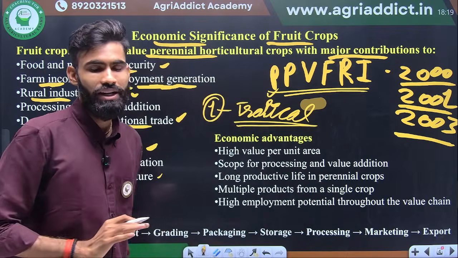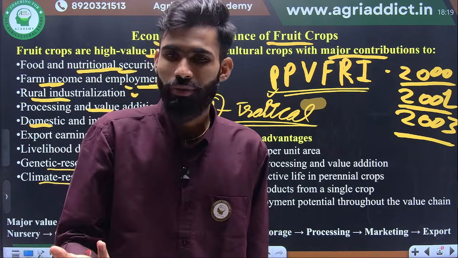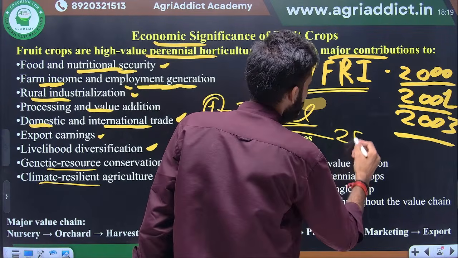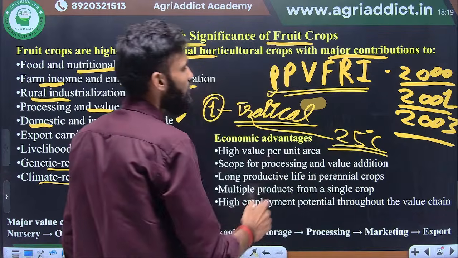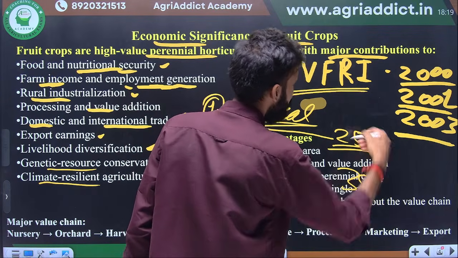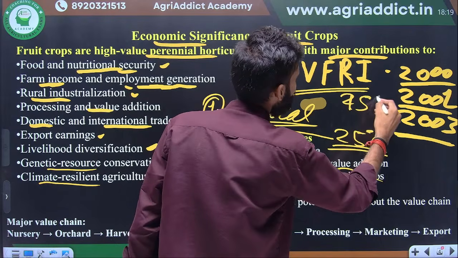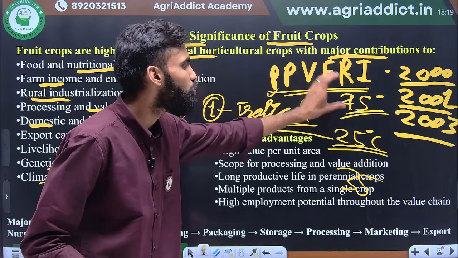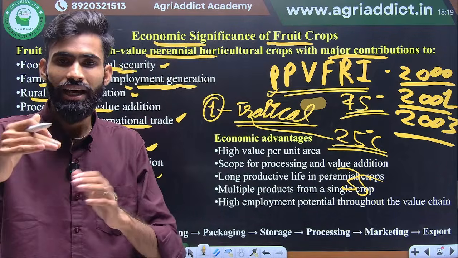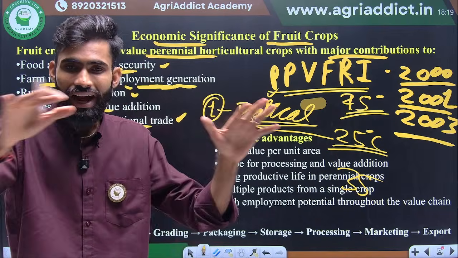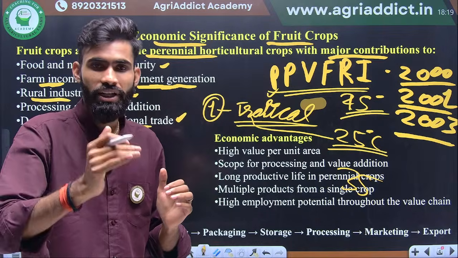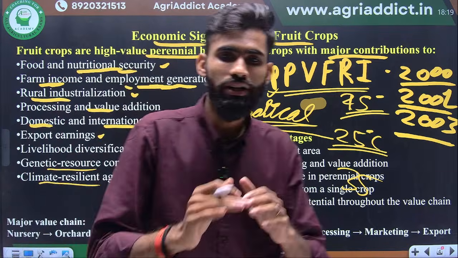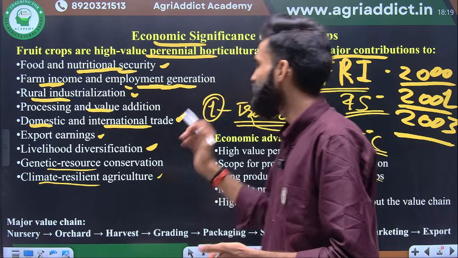Nowadays climate change is common in all areas, even tropical, subtropical, and some temperate. Earlier, the temperature was around 25 degrees Celsius. Due to climate change, it is going up to 35, and sometimes down to 15 degrees Celsius. So this is climate variability. If you develop a variety that is capable of growing from 15 up to 35 degrees Celsius, that means the variety can tolerate a wide range of climate: low, medium and high temperature. In simple words, that is known as climate resilient, meaning it tolerates a wide range of climate variability. Okay, this is climate resilient.